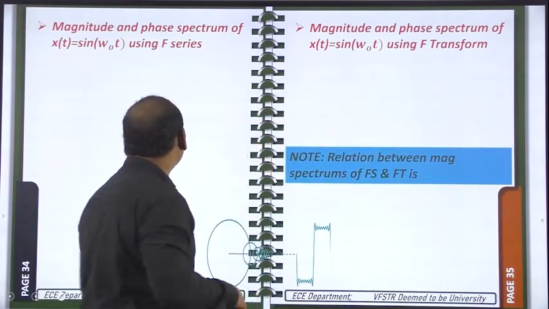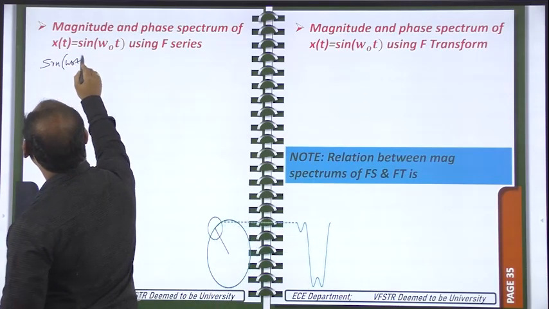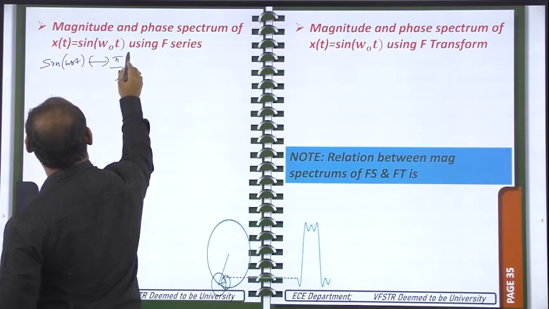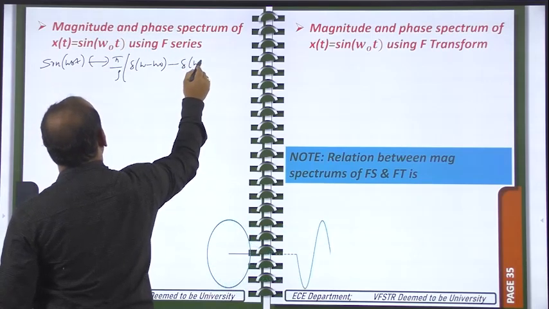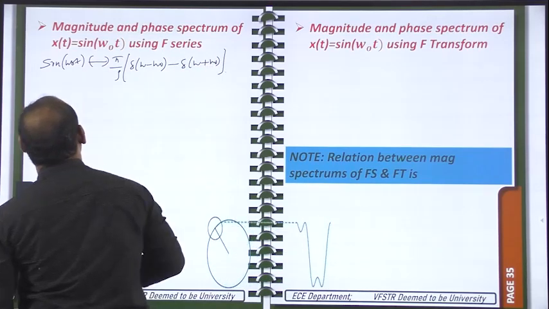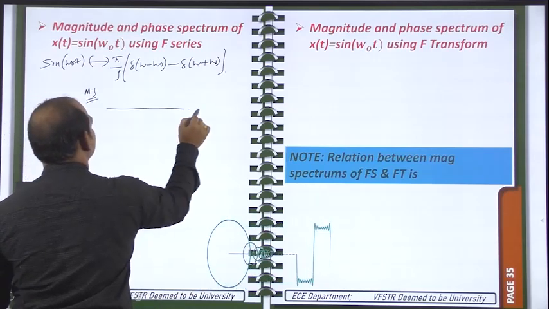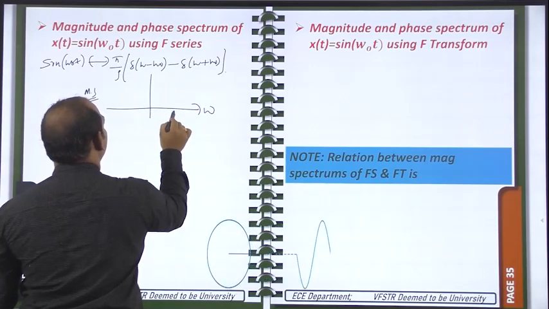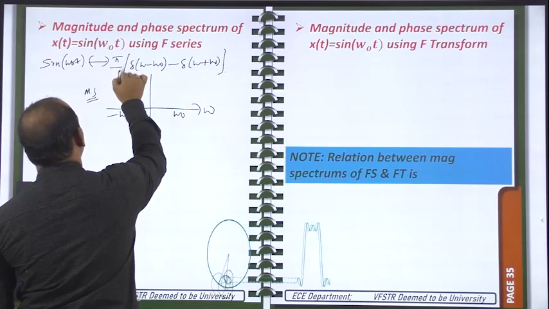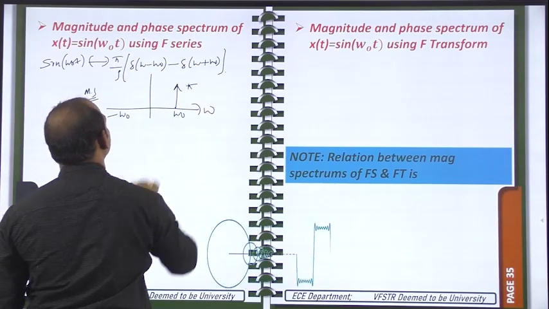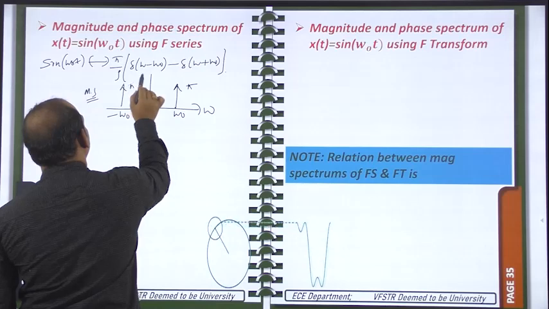So just now we have written the Fourier transform for sin of omega naught t. I am writing that one. Sin omega naught t is having the Fourier transform pi by j del of omega minus omega naught minus del of omega plus omega naught. What is the magnitude spectrum? Magnitude spectrum I am taking with respect to omega. At omega naught one impulse is there, at minus omega naught another impulse is there. So at omega naught pi by j, if you take magnitude, that is pi only. Next, at omega is equal to minus omega naught, amplitude is again pi only.